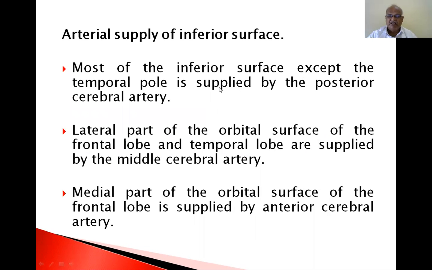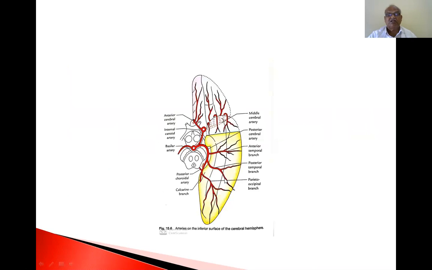The same supply is given in literature. Now, this is the occipital lobe. The inferior surface is supplied by the posterior cerebral artery. This is the temporal lobe. This is the middle cerebral artery. This is the anterior cerebral artery, in different colors. You see, this is the anterior cerebral artery supply. You see, this is the middle cerebral artery supply. You see, this is the posterior cerebral artery supplying this part.